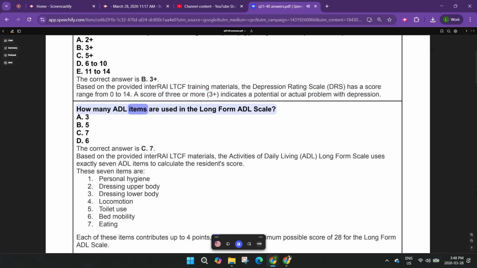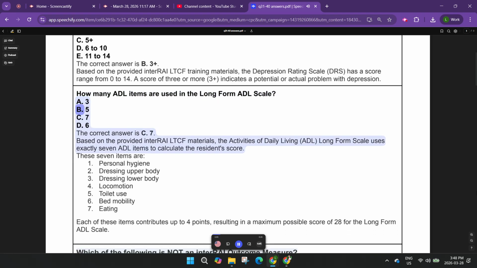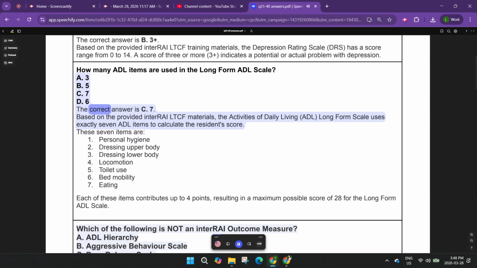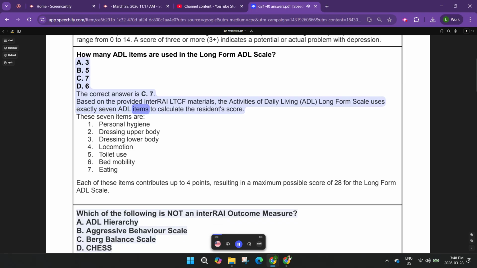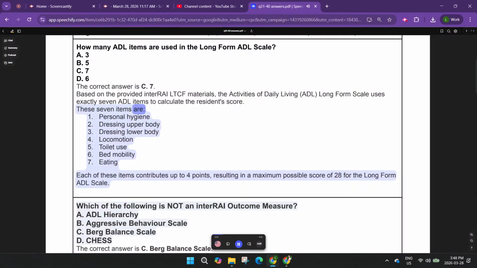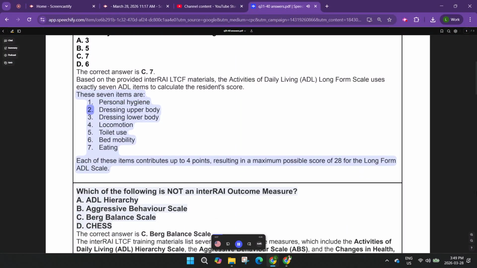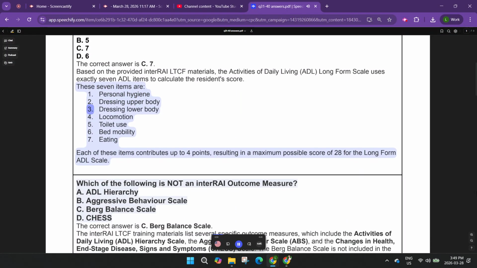How many ADL items are used in the long-form ADL scale? A. 3, B. 5, C. 7, D. 6. The correct answer is C, 7. Based on the provided interRAI-LTCF materials, the activities of daily living, ADL, long-form scale uses exactly 7 ADL items to calculate the resident's score. These 7 items are: 1. Personal hygiene, 2. Dressing upper body,